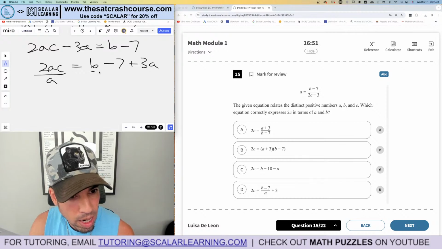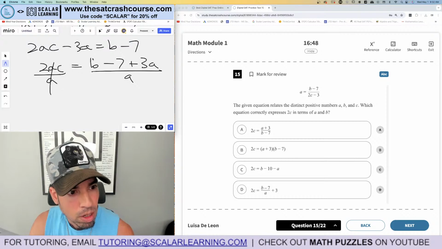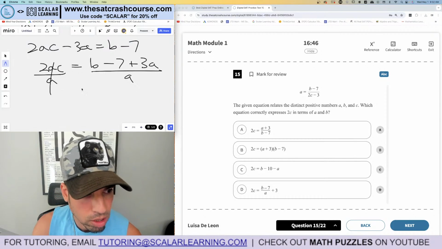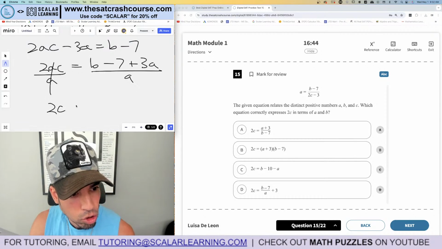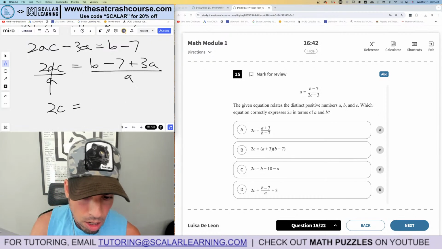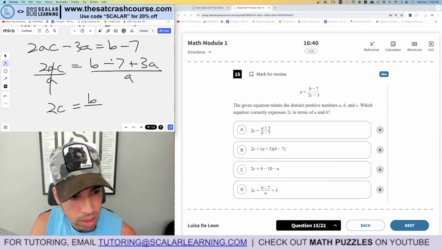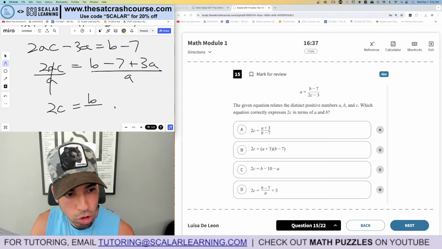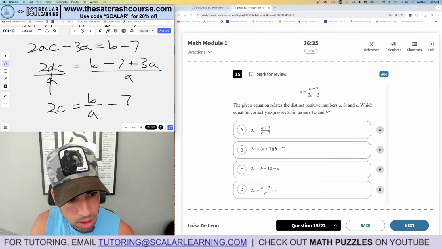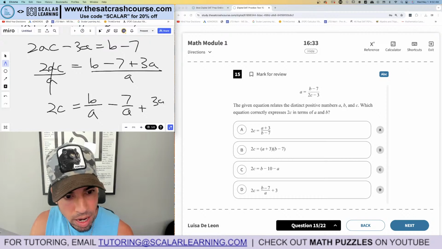So divide both sides by A, and here's my answer. Okay, so they don't have it exactly, but I'll show you what they did. So 2C equals B, I'm going to do it like this. So we can put every individual term over A separately: B over A minus 7 over A plus 3A over A.